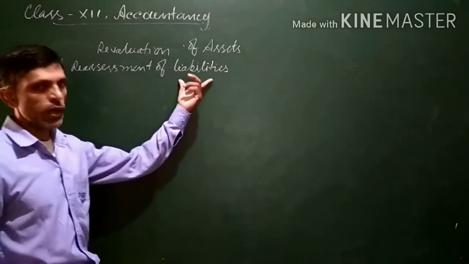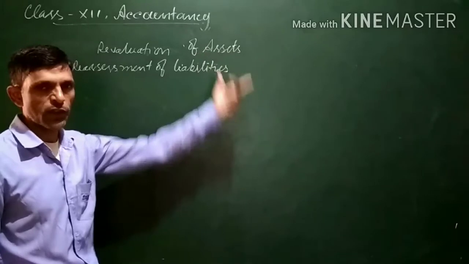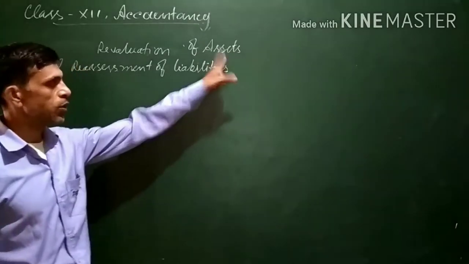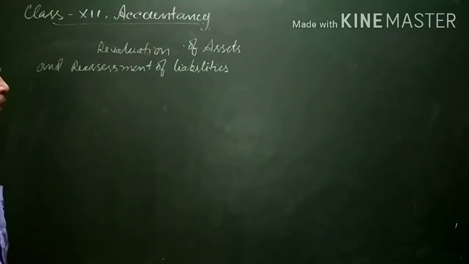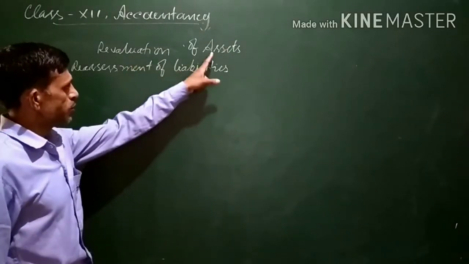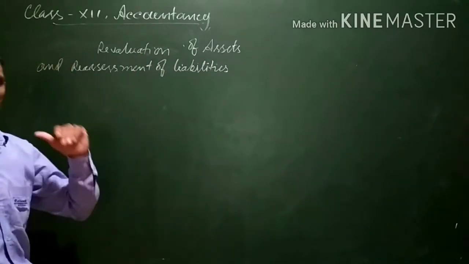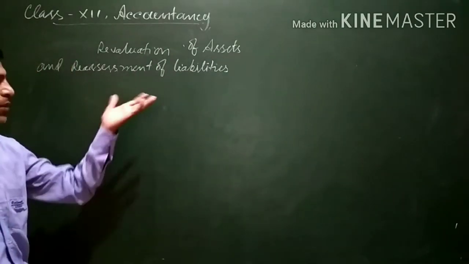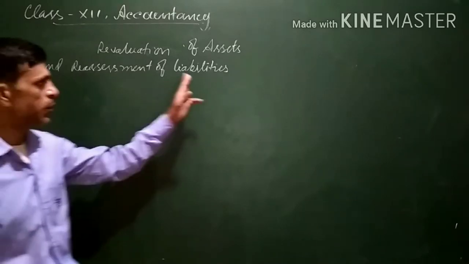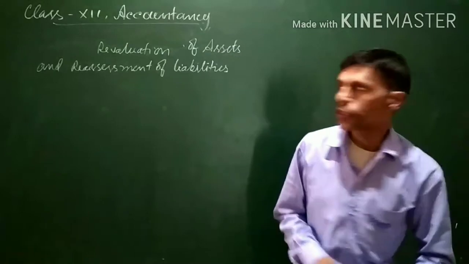It means the actual amount of liability is found out, and the actual value of the asset is also found out at the time of admission of a partner. When this revaluation of assets and liabilities is done, some assets' value may increase and some assets' value may decrease. Similarly, some liabilities may also increase or decrease.